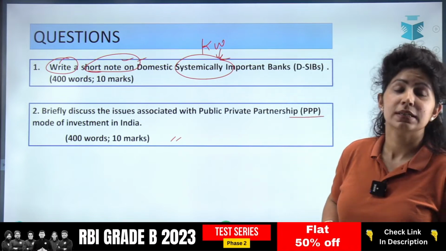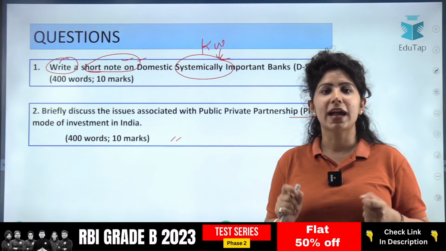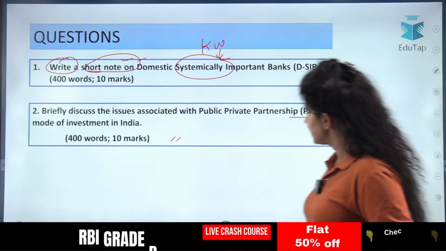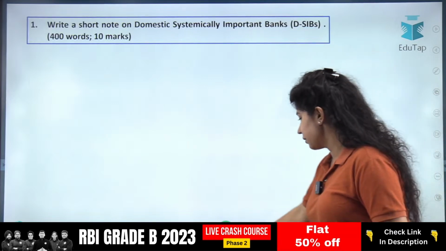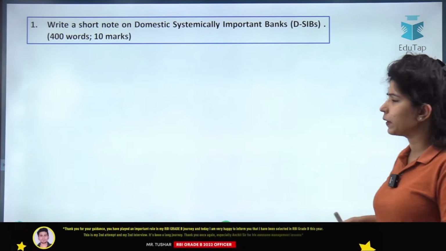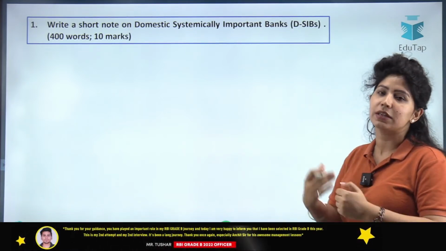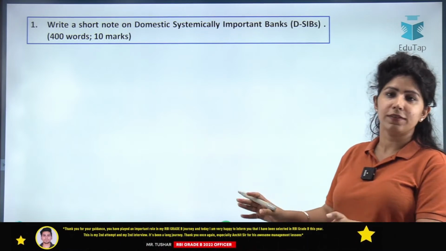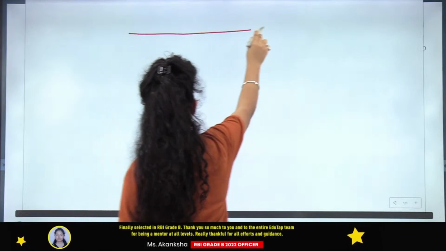All right, Keshav. So how will you start this answer? If you have to write a short note on domestic systemically important banks, how will you start this answer? Just let me know. Or what will be the structure of your answer? Let's not focus on the introduction today, because we have focused a lot on the various parts. Let's say you have to decide the structure for your answer.